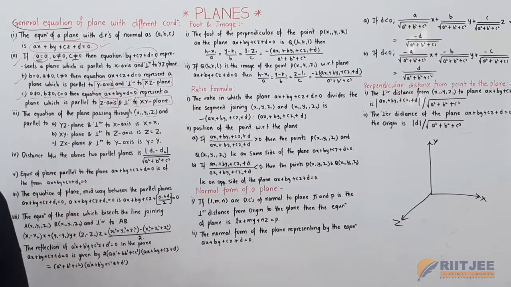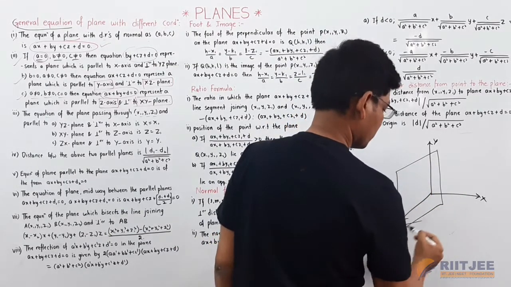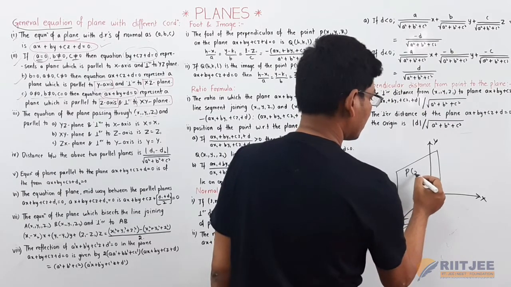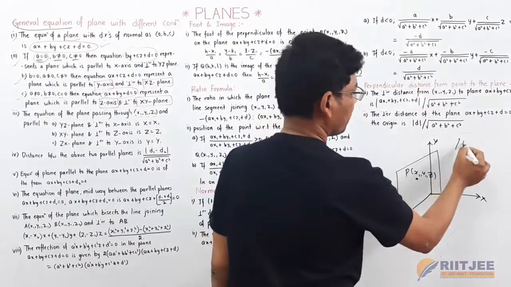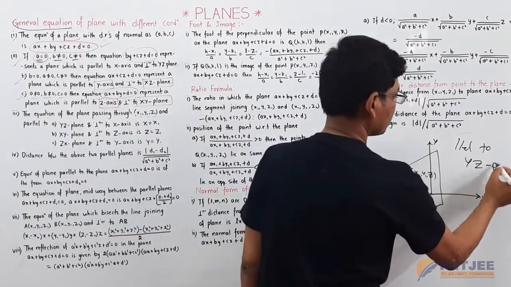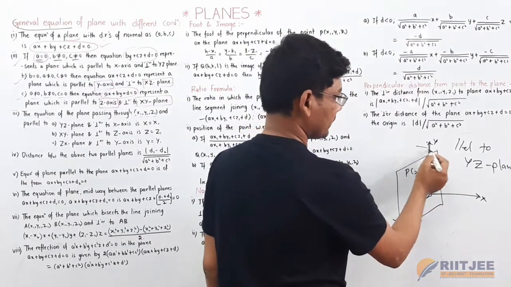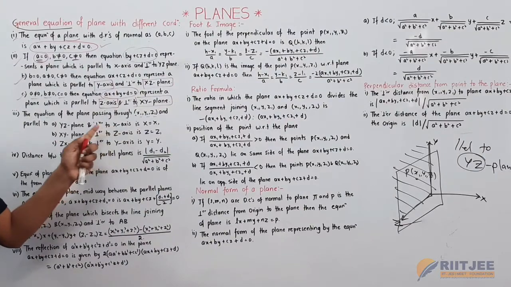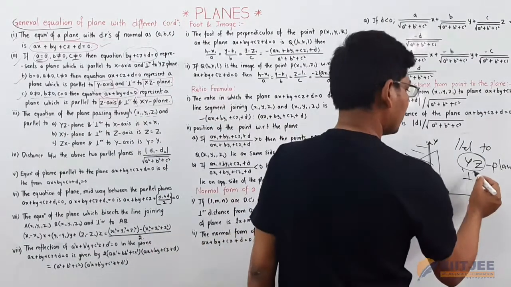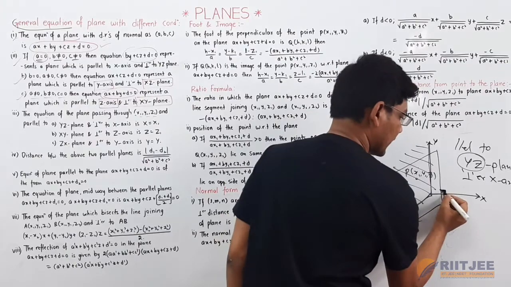Now if a plane is passing through the point P, x1, y1, z1, and is parallel to the yz plane, this complete space is the yz plane, and this plane is perpendicular to the x axis, at 90 degrees to the x axis.